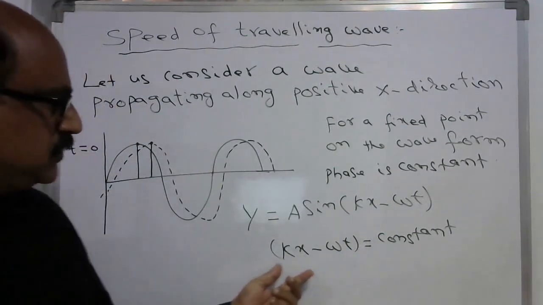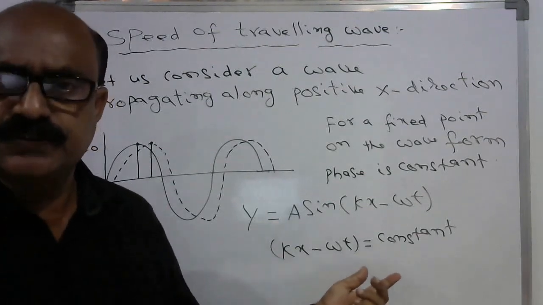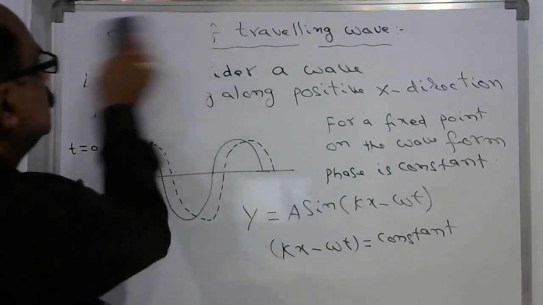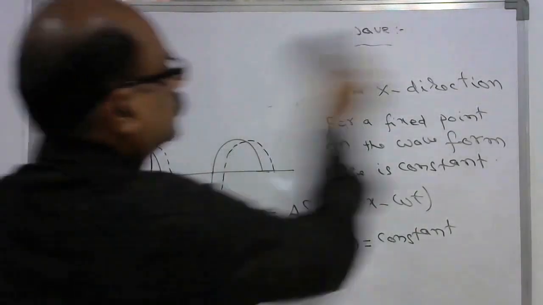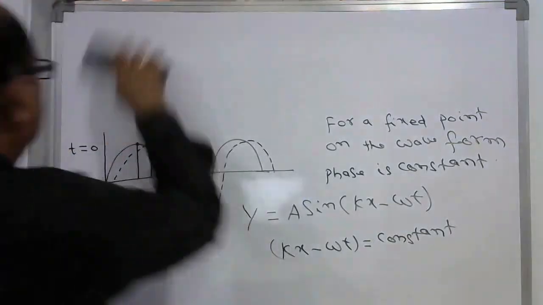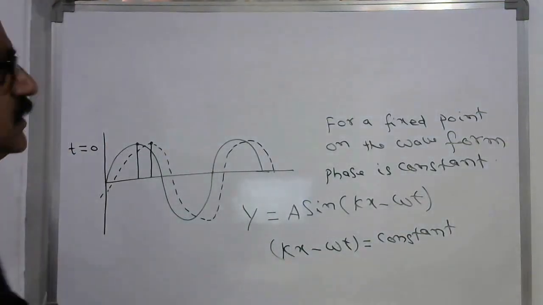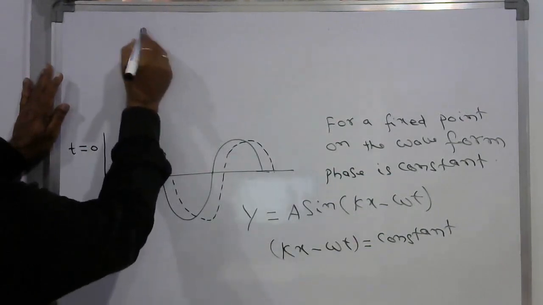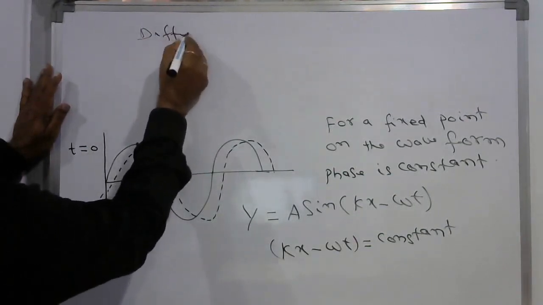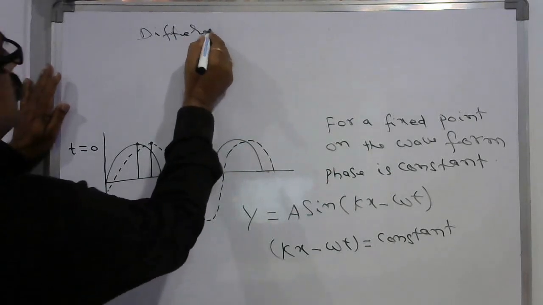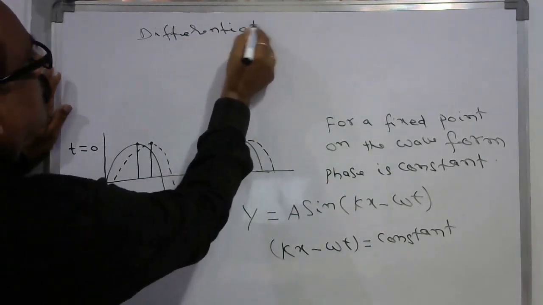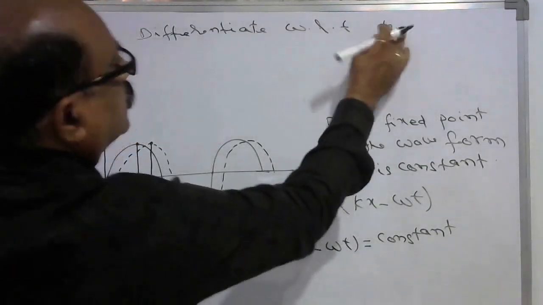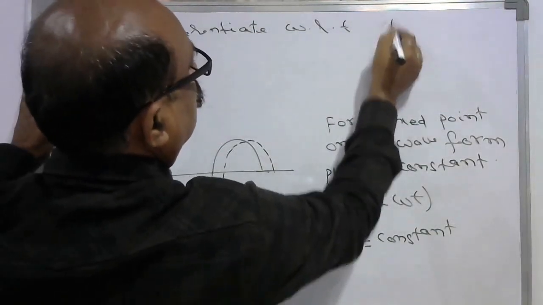Now let us differentiate this equation with respect to time t.